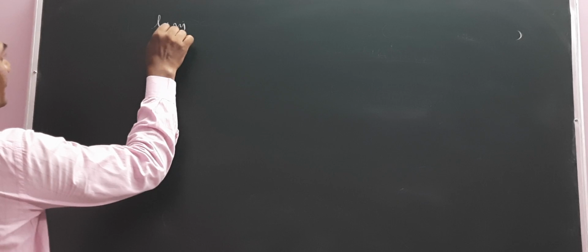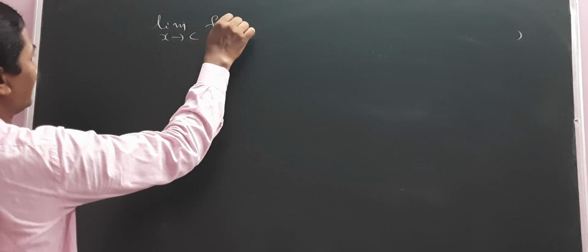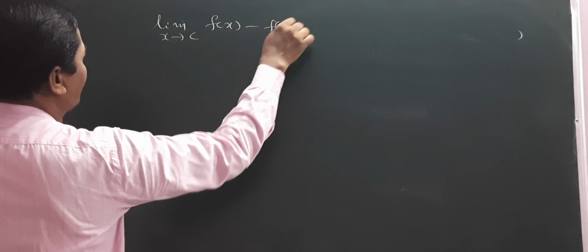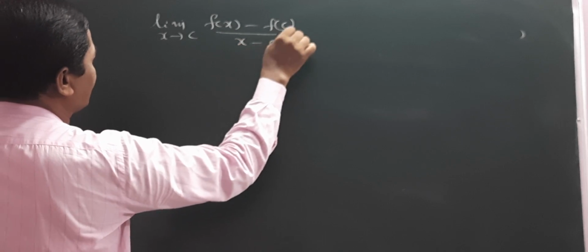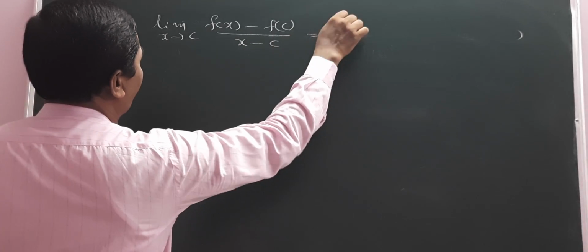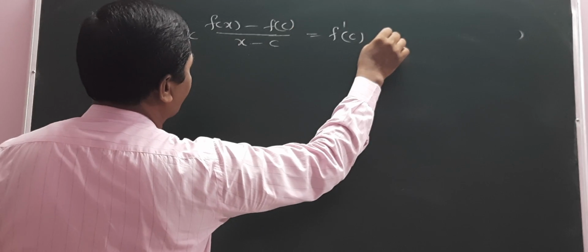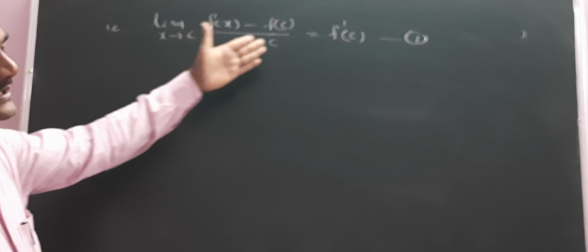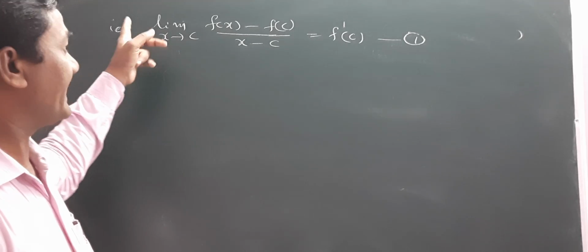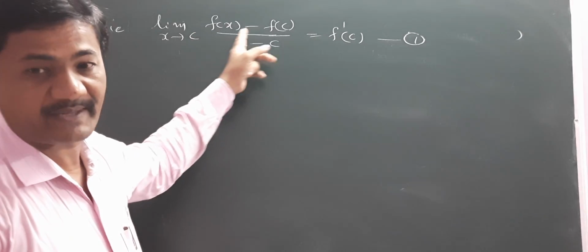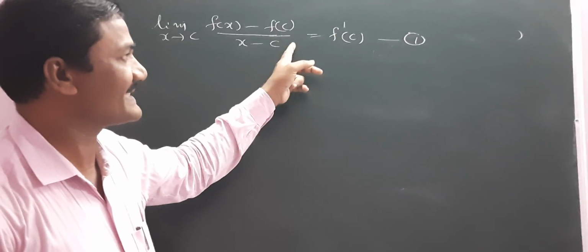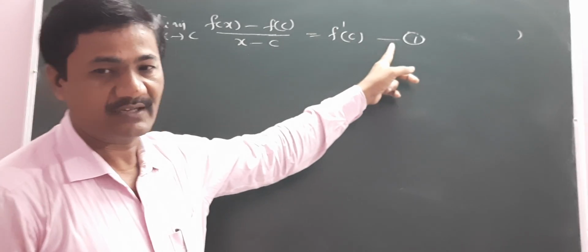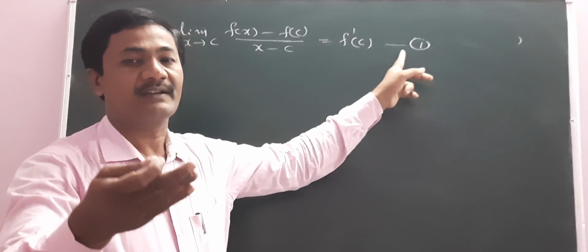Therefore, limit as x tends to c of (f(x) minus f(c)) by (x minus c) is equal to f dash of c. That is the meaning of the definition. Now we can prove that f is continuous. The limit as x tends to c of (f(x) minus f(c)) by (x minus c) exists, which is equal to f dash of c.